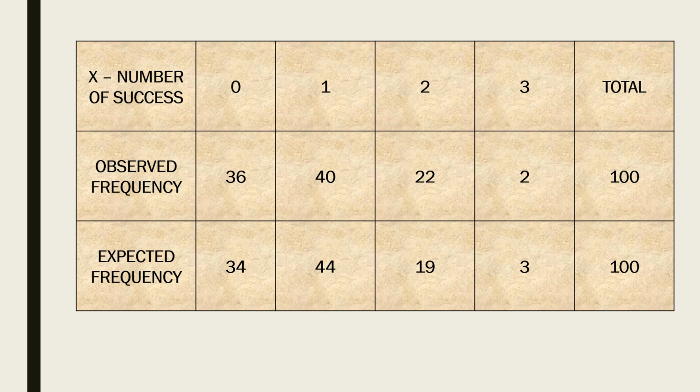Finally, the answer will be represented like this. The first row is the number of successes, which is x: 0, 1, 2, 3. The second row is the observed frequency, which is 36, 40, 22 and 2. The total is 100. The third row is the expected frequency, which is 34, 44, 19 and 3. The total is also 100.